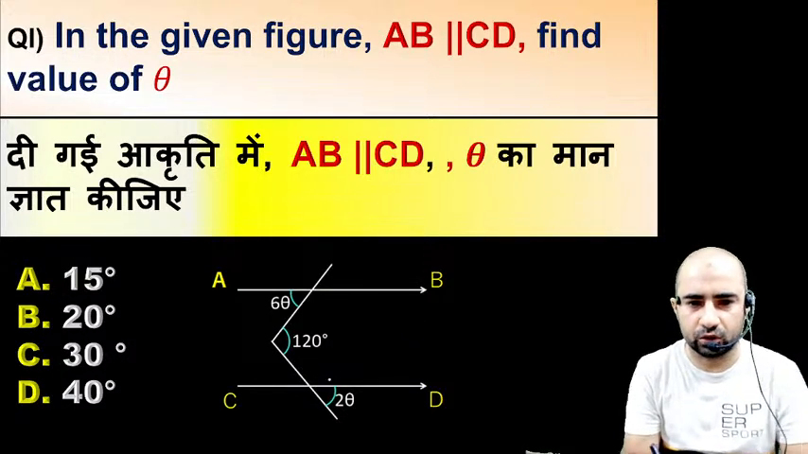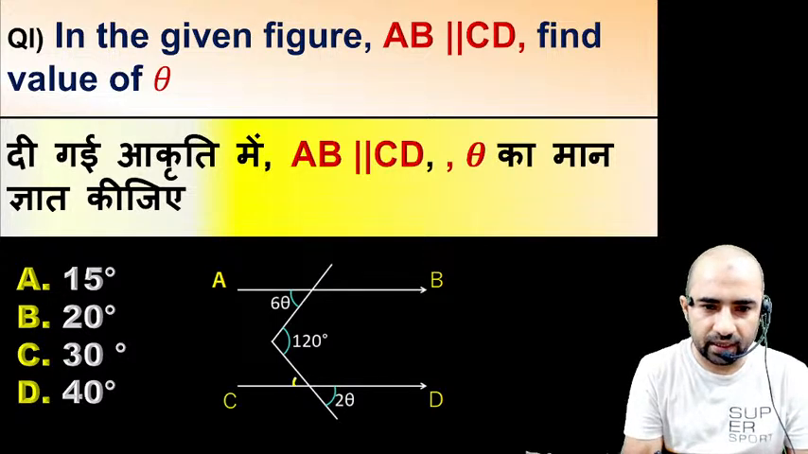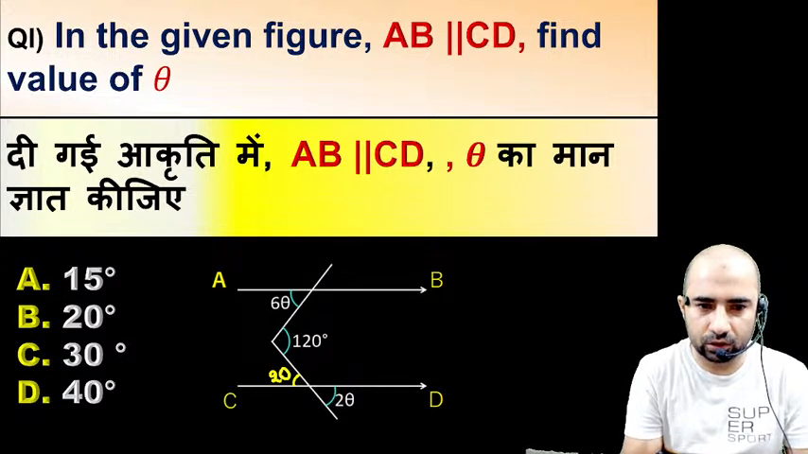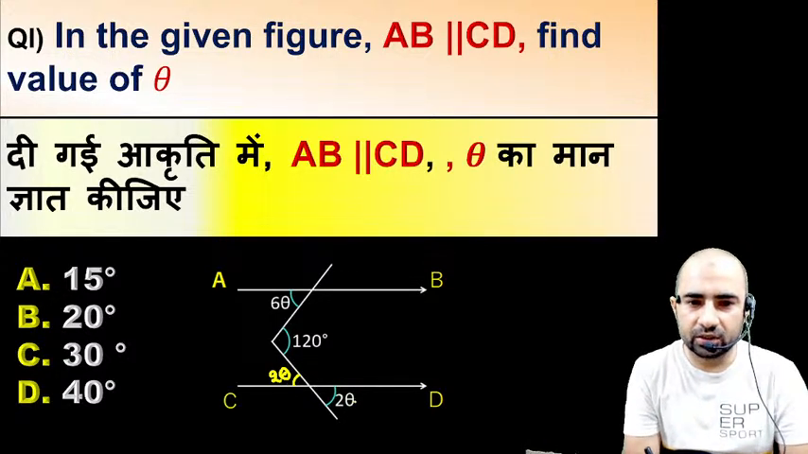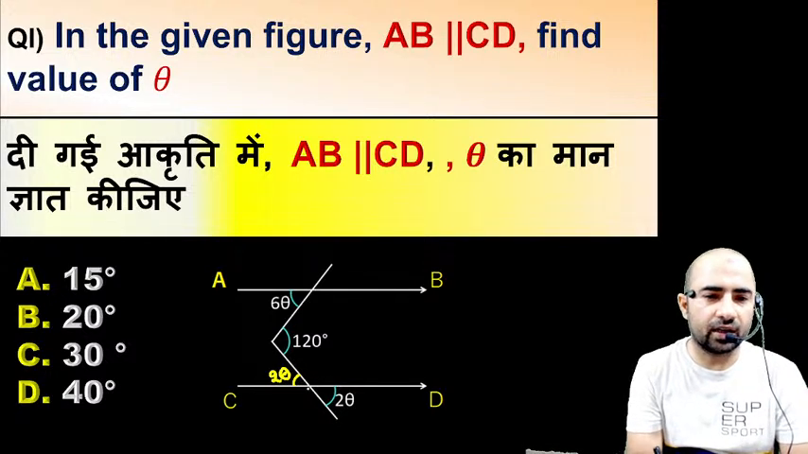So how can we solve this question? Now you can see here, if this angle is 2 theta, then this angle is also 2 theta. If this angle is 2 theta, then this angle is also equal to 2 theta. This is the property of vertically opposite angles.